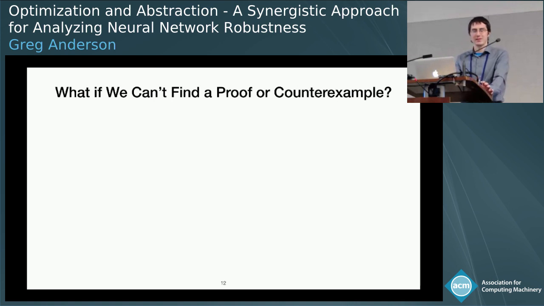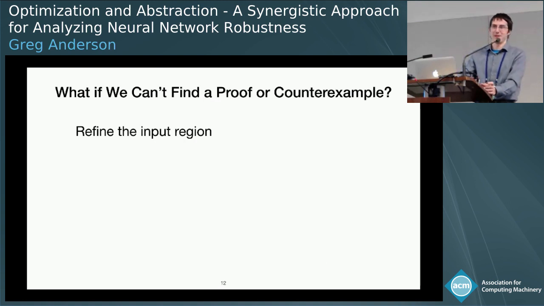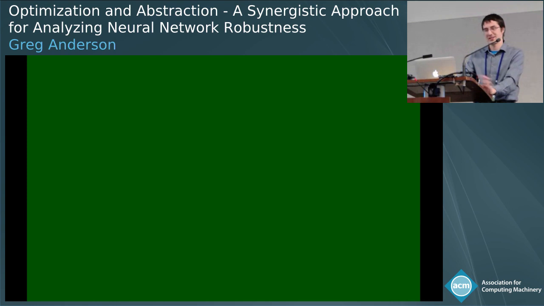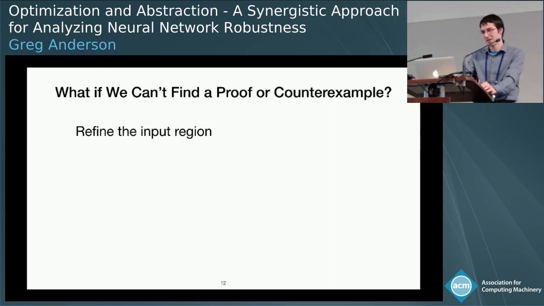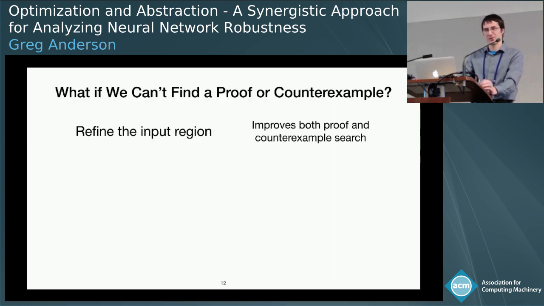The other thing we can do is we can refine the input region. And when I say refine, what I really mean is we're going to partition the input region into two pieces, and we're just going to consider each piece separately. And this improves both the proof search and the counterexample search intuitively because each piece is now just searching over a smaller space, and so they can both be more precise.